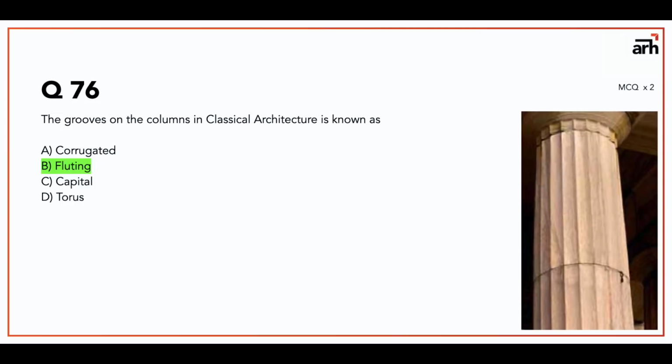Capital is the top part of those column shafts, and torus is a convex part of the base. So if you want more information about this, please search for classical architecture order. Classical architecture order, you will get that information. So the answer for this is fluting.